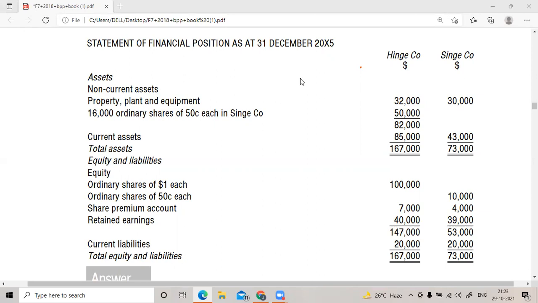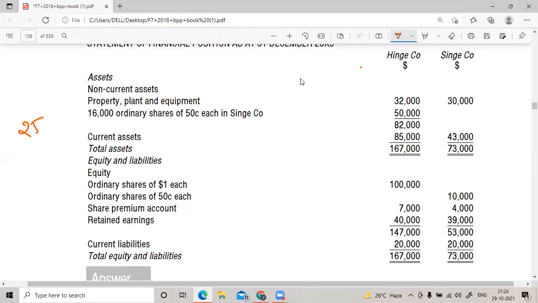So you need to tell me what value of goodwill you got after calculating goodwill and other things. I'm just waiting. Sir, goodwill 25,000. Okay. You can keep it reserved. I'm just writing here.